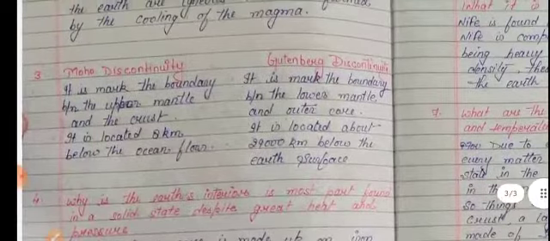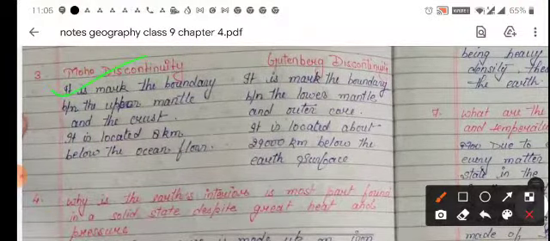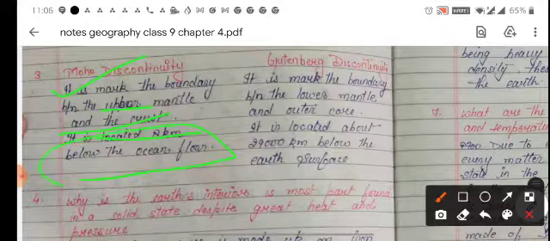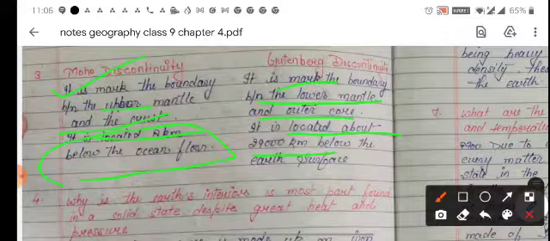The Moho discontinuity marks the boundary between the upper mantle and the crust. It is located 8 km below the ocean floor, and the Gutenberg discontinuity marks the boundary between the lower mantle and outer core. It is located about 2,900 km below the Earth's surface.